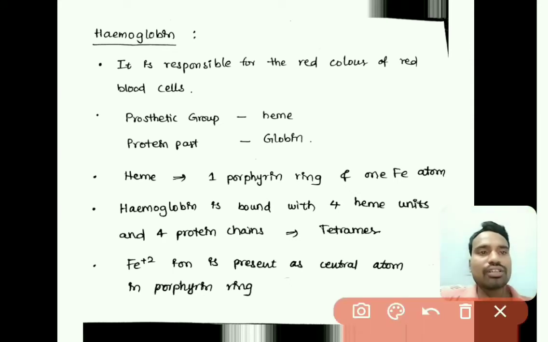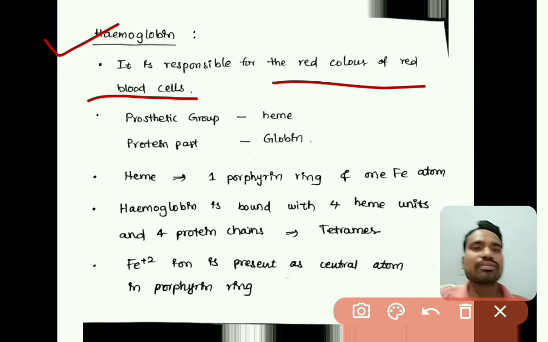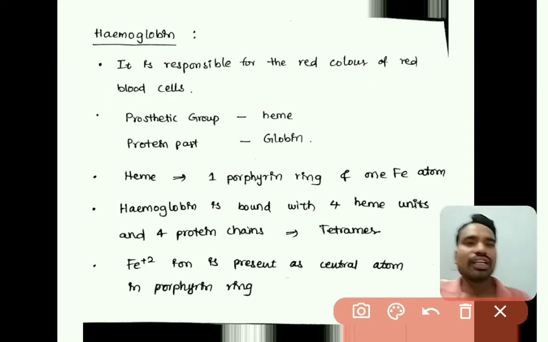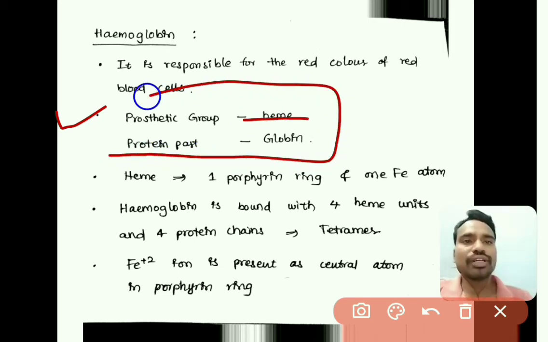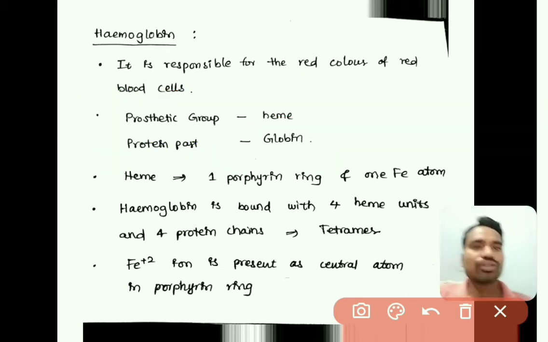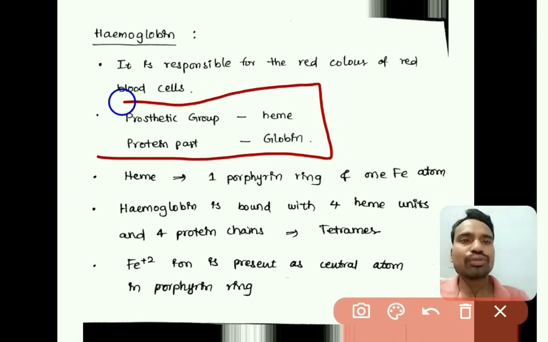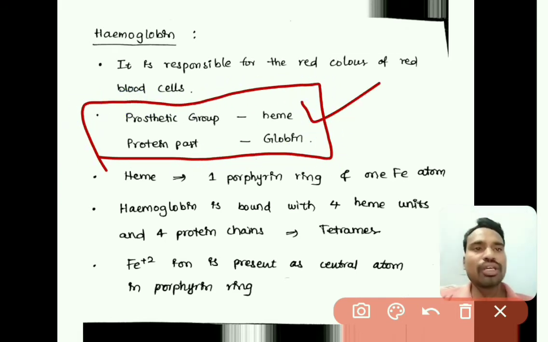The first one we are going to discuss is the metalloporphyrin, that is hemoglobin, right? Hemoglobin is responsible for the red color of red blood cells. Hemoglobin is a combination of two things: one is the prosthetic group heme and the other is the protein part globin.